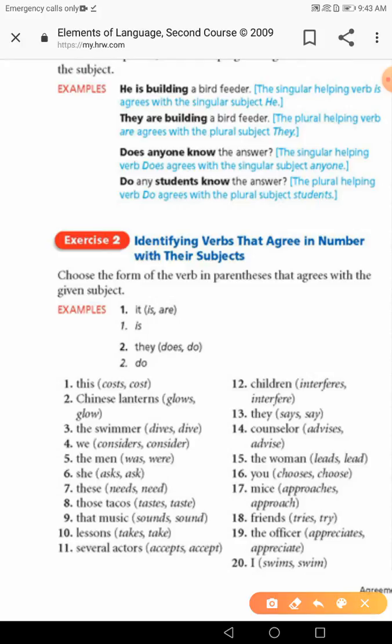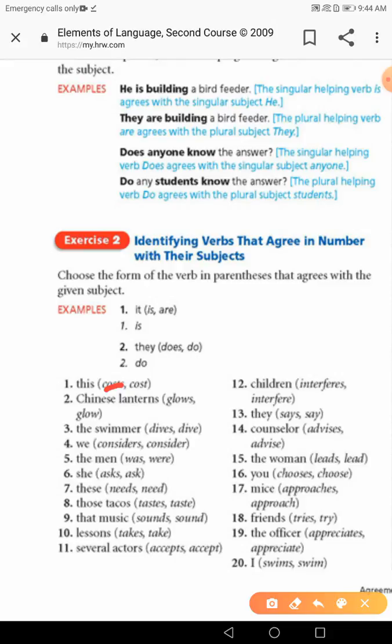Number 1. This costs or cost. The function of this, guys, here, is a subject. It's a demonstrative pronoun. As you know, you have four demonstrative pronouns: this, that, these, those. We have two singular, this and that, and two plural, these and those. So this is singular, so it takes s: costs, not cost.